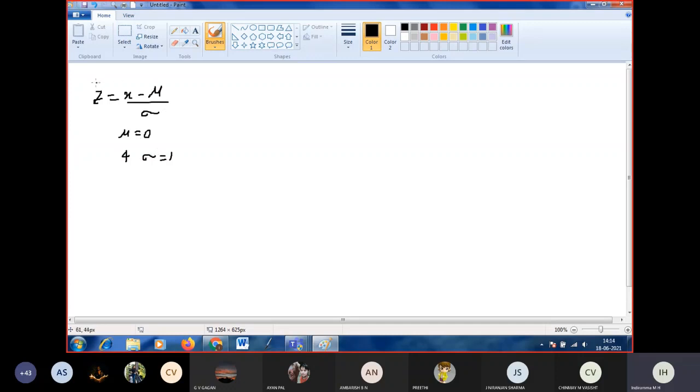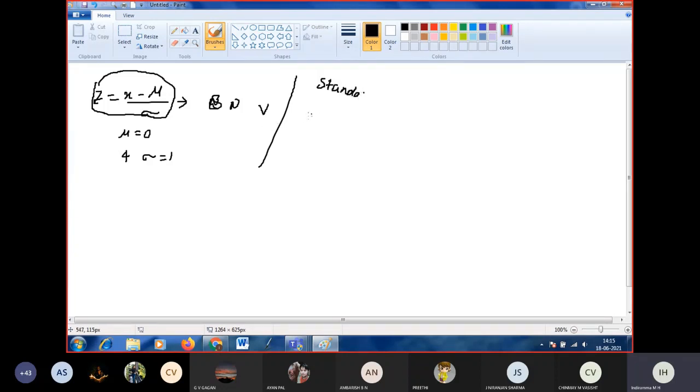So z equal to (x minus mu) by sigma is called the standard normal variate. Variate means random variable. Standard normal variable z is called this. Next we go to the standard normal distribution.